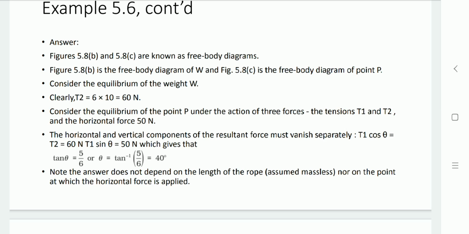From that, let us equate both equations, and we have tan theta equal to 15 Newton divided by 60 Newton, that is equal to 1 by 4. So theta equals tan inverse of that value. So here this answer does not depend on the length of the rope, nor on the point at which the horizontal force is applied.